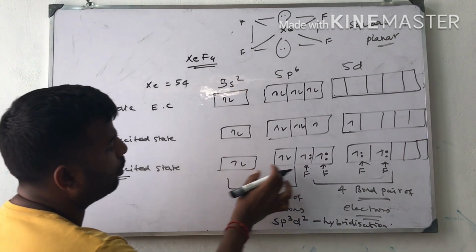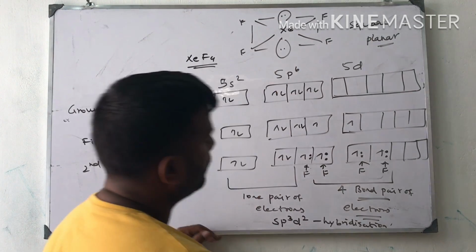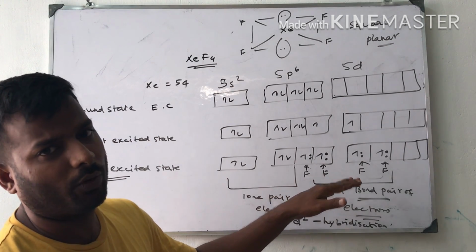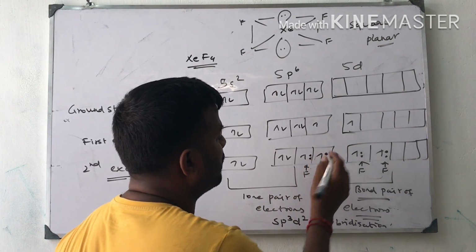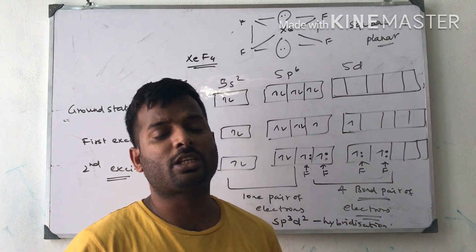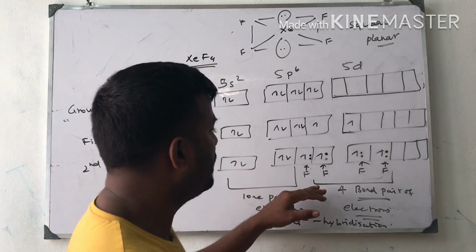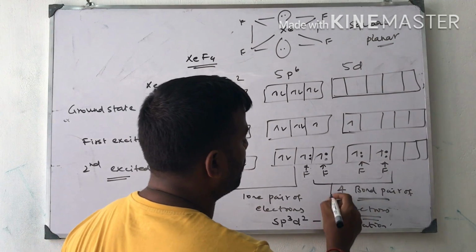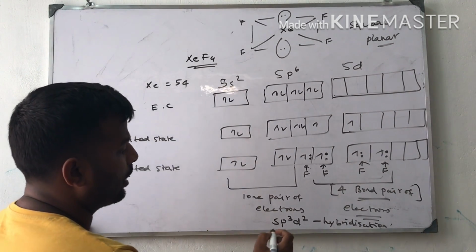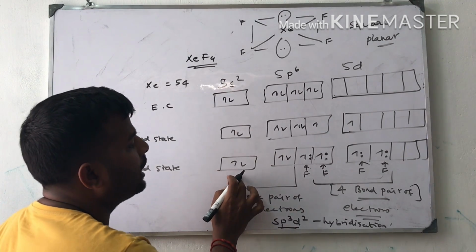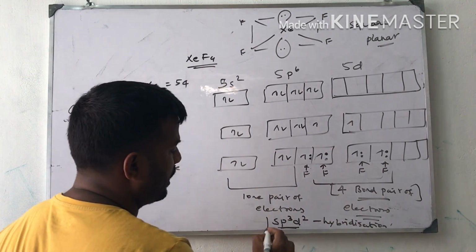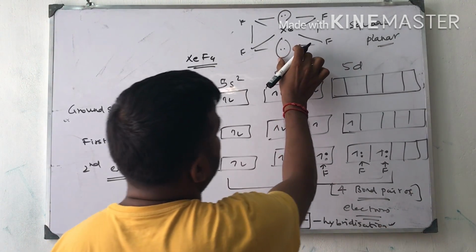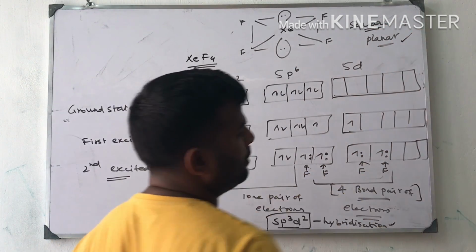Now I am checking: there are 2 lone pairs of electrons, top and bottom, and 4 unpaired electrons. These 4 unpaired electrons covalently share with fluorine, because fluorine needs one more electron to attain the stable noble gas configuration. Therefore, 4 bond pairs are generated. This compound has hybridization of 1 s orbital, 3 p orbitals, 2 d orbitals, sp3d2. Hybridization is important and structure is important. The shape will be square planar.